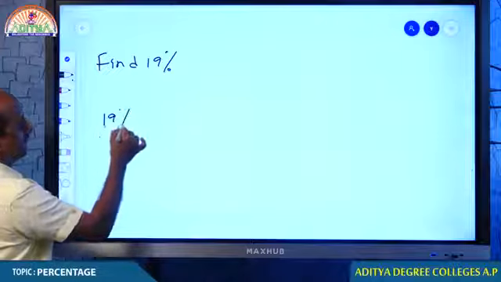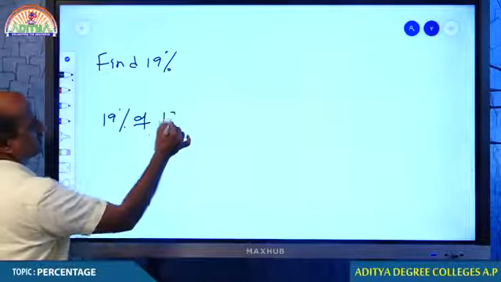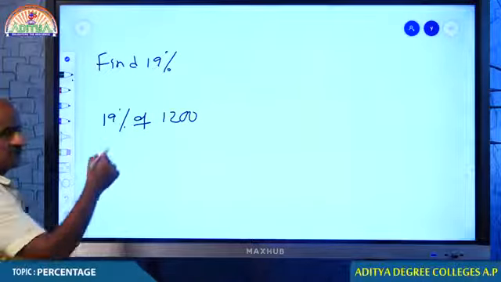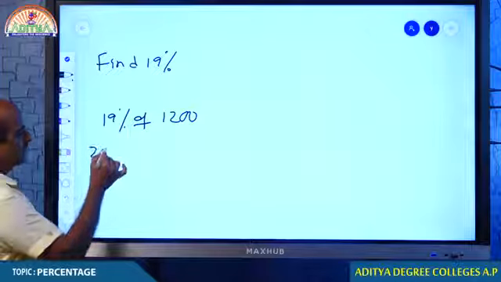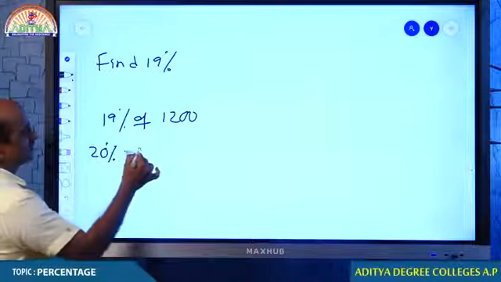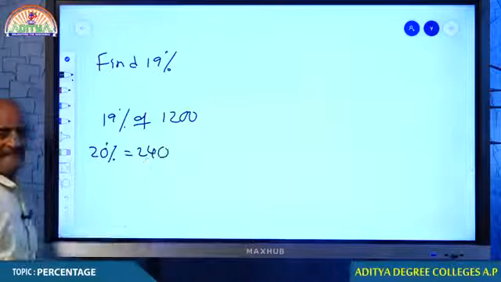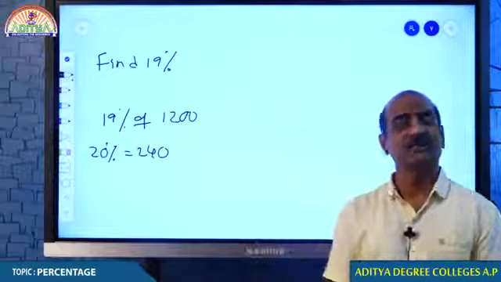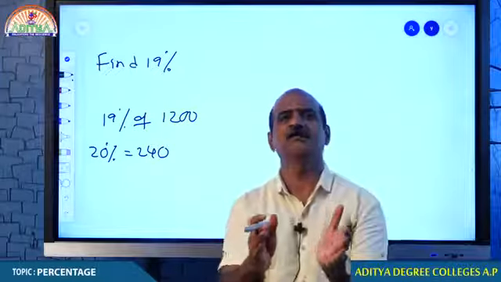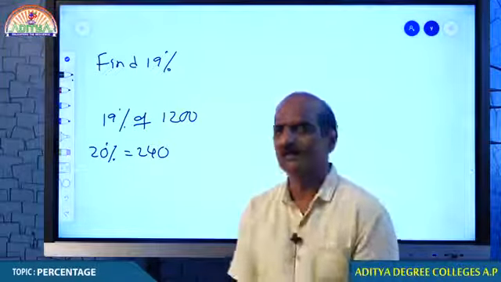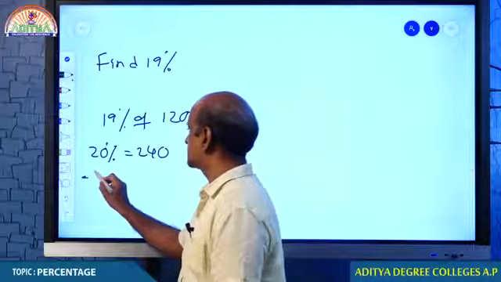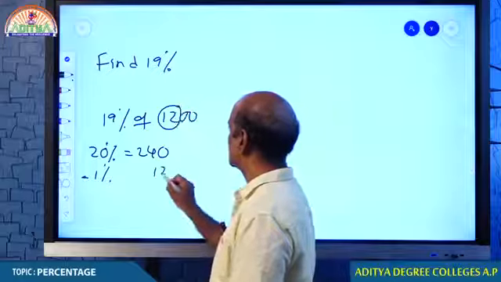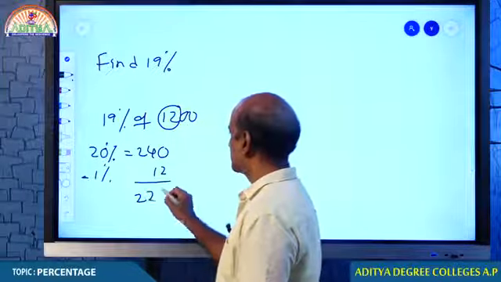If I ask you to find how much is 19% of 1200, how do you do it? You cannot get 19% straight away. Then you must be getting 20%. How much is 20%? 240. 10% is 120, 20% is 240. How much do I have to reduce? I must reduce 1%. How much is 1%? 12. Therefore, your answer must be 228.